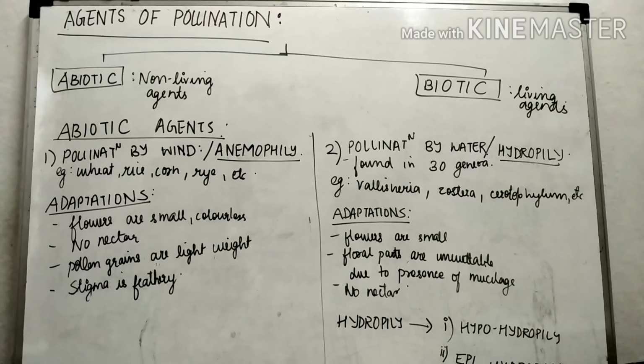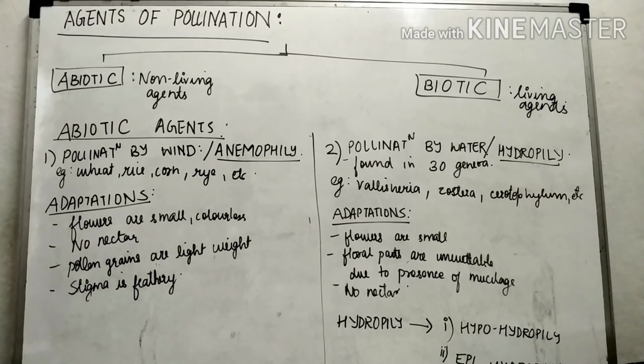Flowers are small and colorless. It has no nectar. Nectar in the sense the power of attracting insects towards them. As we are saying it is a non-living and abiotic agent, therefore it has no nectar. Then the next, pollen grains are lightweight.